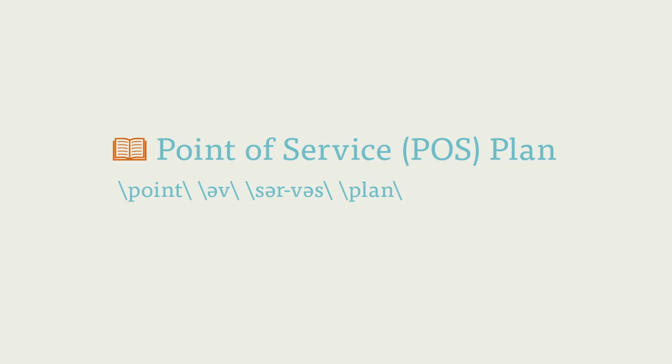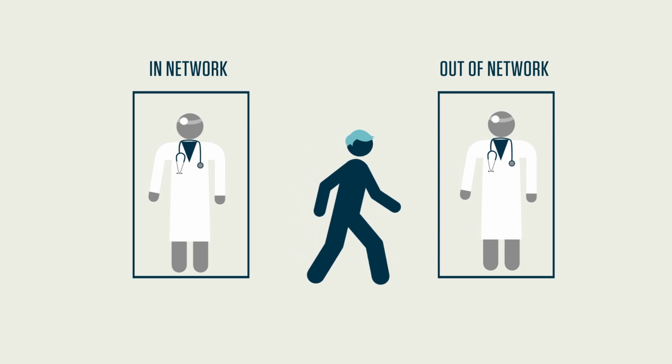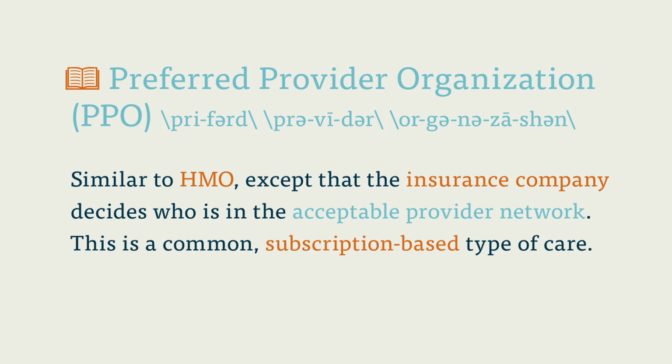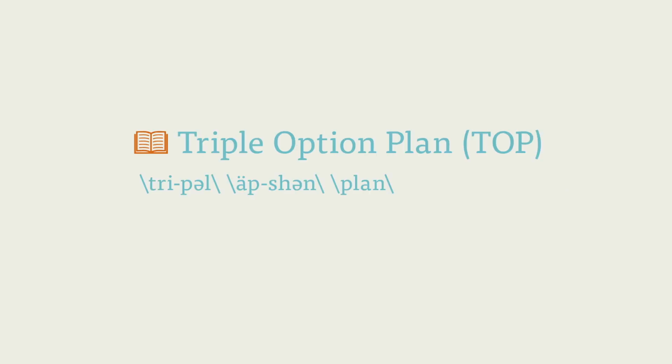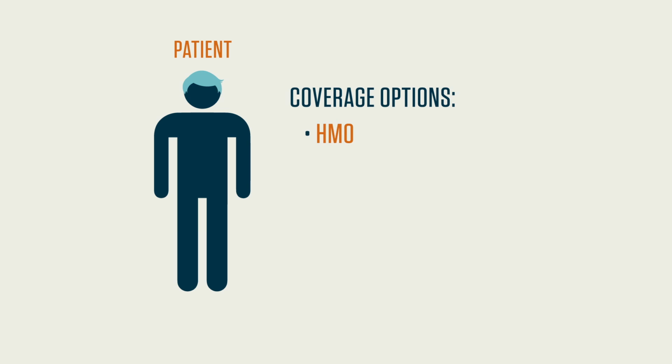Point of Service, POS Plan. In this insurance plan, a patient in an HMO network can go to a physician outside of their network if they are referred there and pay a higher deductible. Preferred Provider Organization, PPO. A plan similar to an HMO, except that the insurance company, rather than the HMO itself, decides who is in the acceptable provider network. This is a common subscription-based type of managed care. Triple Option Plan, TOP. Sometimes called a cafeteria plan, this plan provides individuals who sign with the option of choosing between an HMO, PPO, or POS coverage.